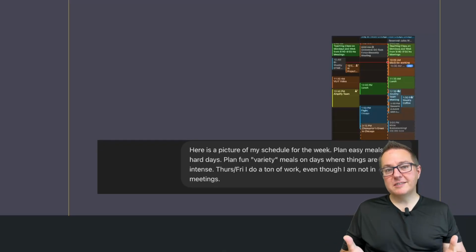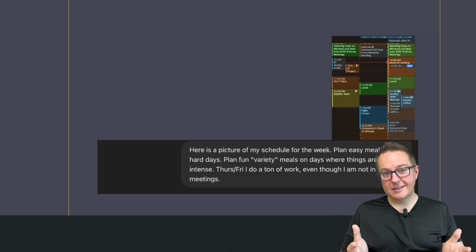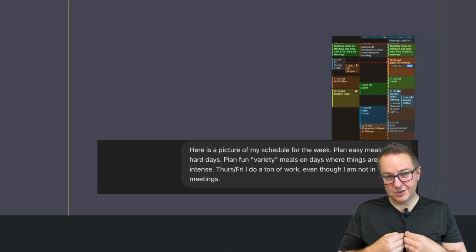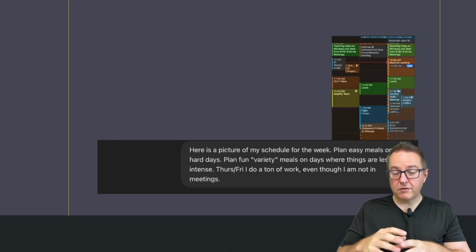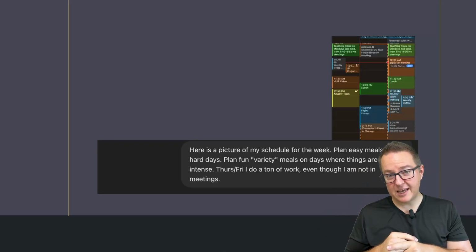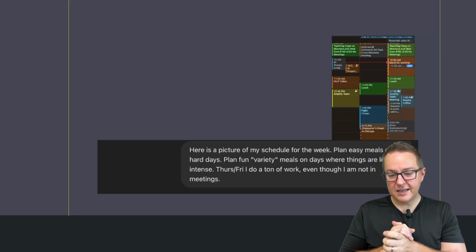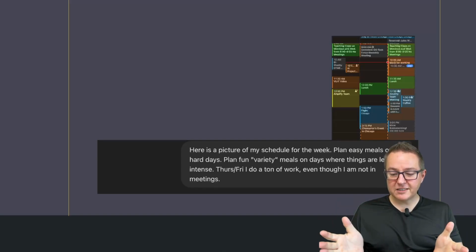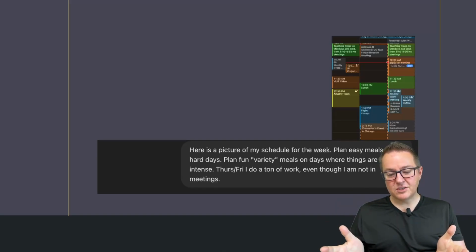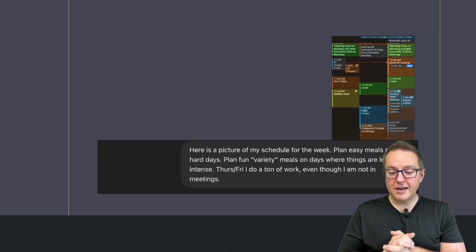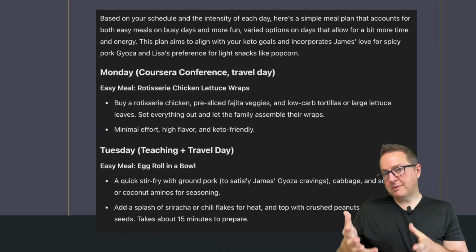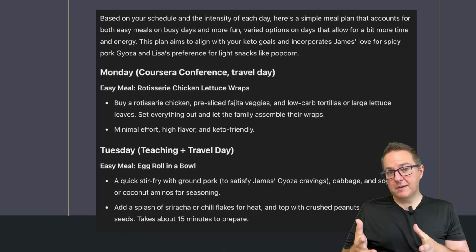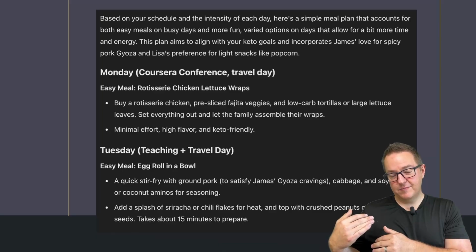The real problem is I need to adapt my meal plan to my schedule and my energy levels. So let's solve that problem with generative AI. So how do we solve it? Well, I grabbed a screenshot of my calendar, which I did here, and I gave it, and I said, here's a picture of my schedule for the week. Plan easy meals on hard days. Plan fun variety meals on days where things are less intense. And I give it some more information, and it goes off, and it starts planning meals for me based on my calendar.